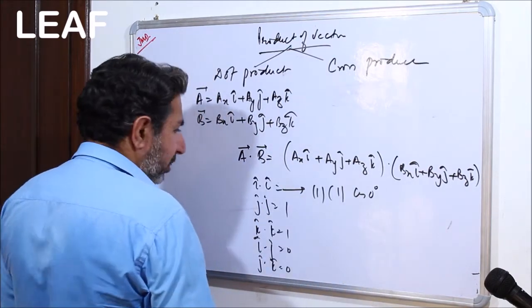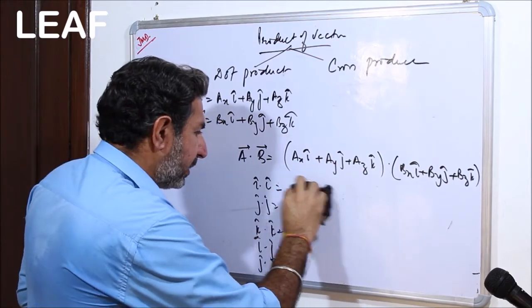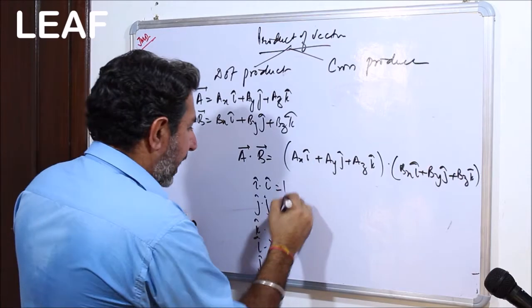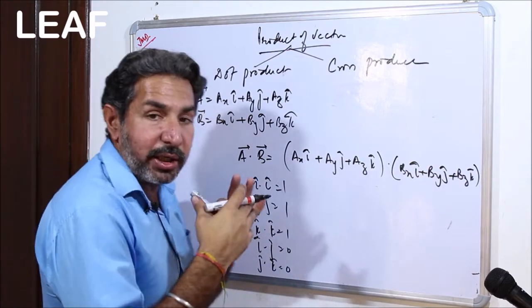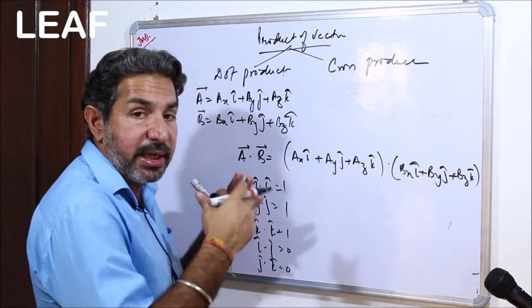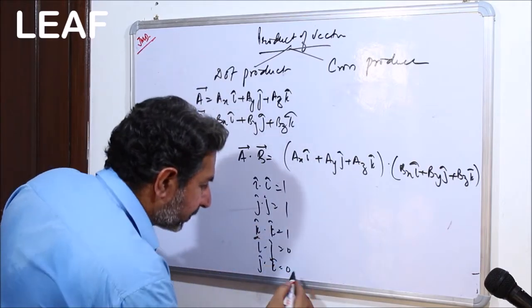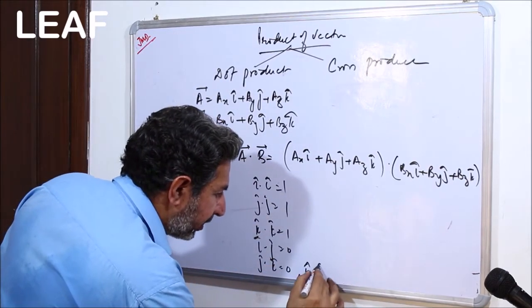Very right, you have got it. So it is 1 here. So i dot i is 1, j dot j is 1, k dot k is 1, i dot j is 0, j dot k is 0, and k dot i is also 0. Okay, let me write it here.